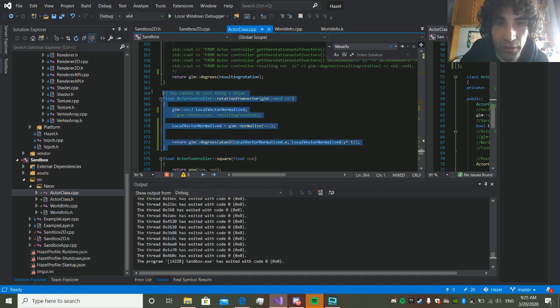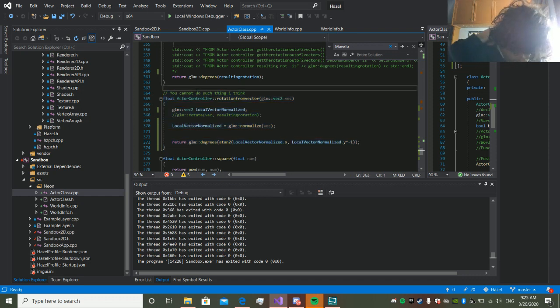And this thing does all of the magic, because if you don't have a rotation, you cannot move something. If you move something to another location, you need a rotation. And that's something I figured out.